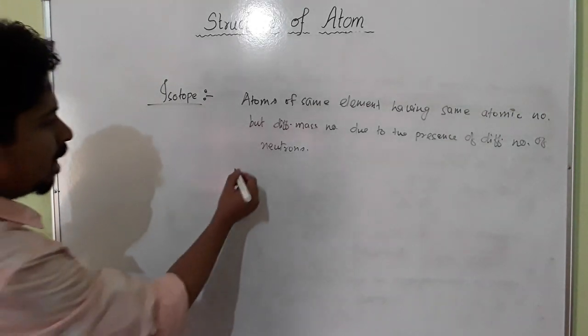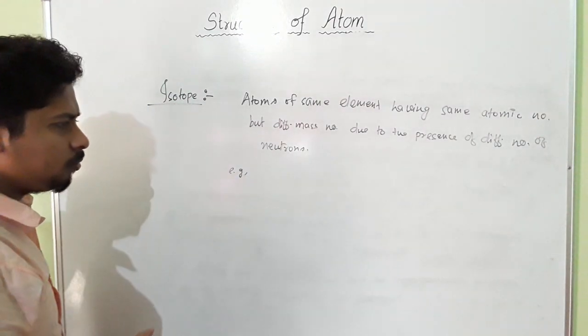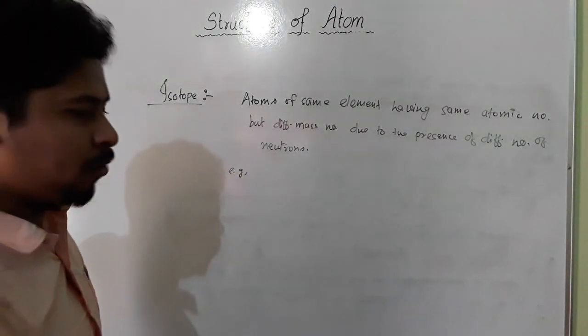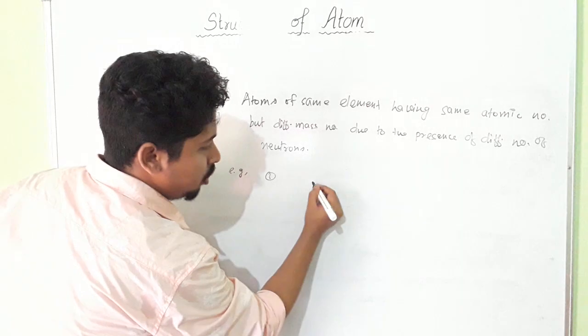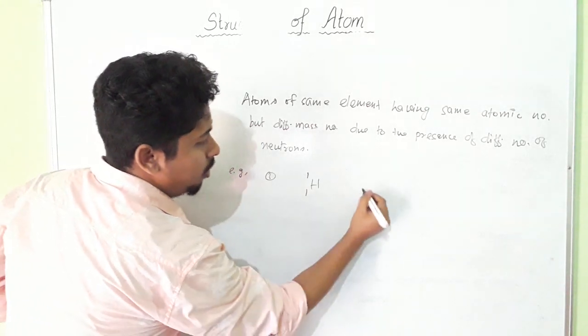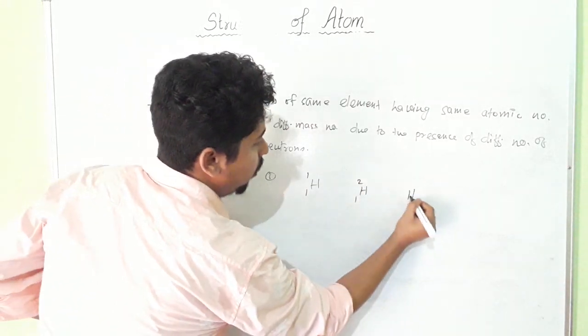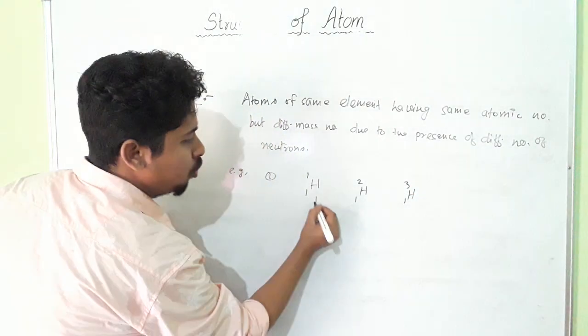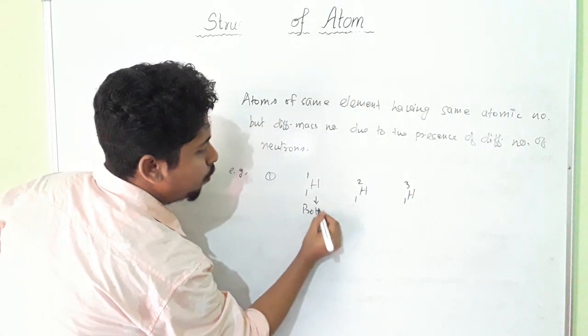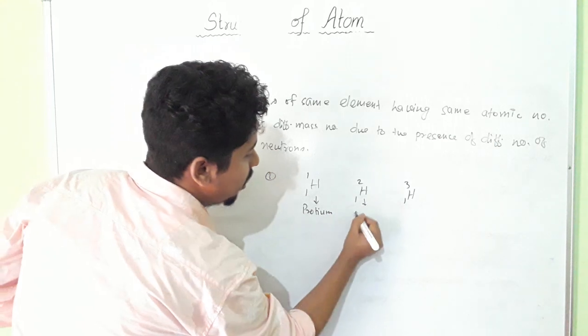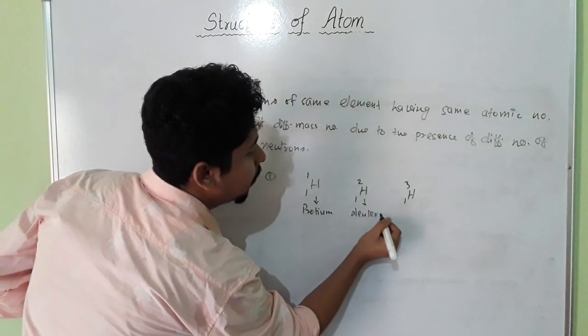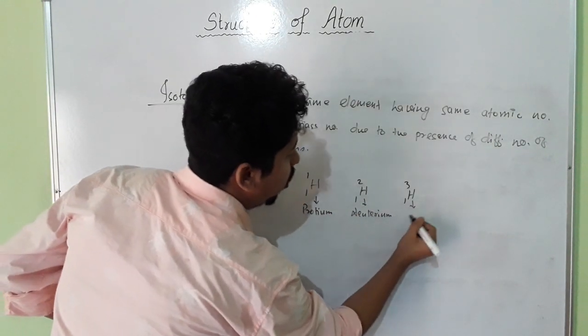For example, hydrogen exists in 3 isotopic forms: hydrogen 1,1, hydrogen 1,2, and hydrogen 1,3. Hydrogen 1,1 is called protium, this is called deuterium, and this is called tritium.